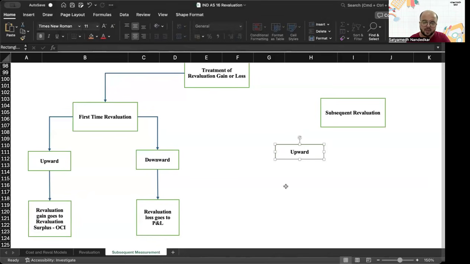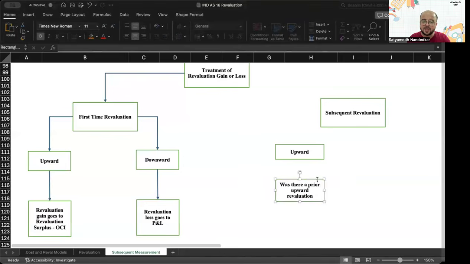Let me frame this question in an easier way. For a subsequent upward revaluation, was there a prior upward revaluation? Right now, we are talking about subsequent revaluation. The question is, was there a prior upward revaluation?